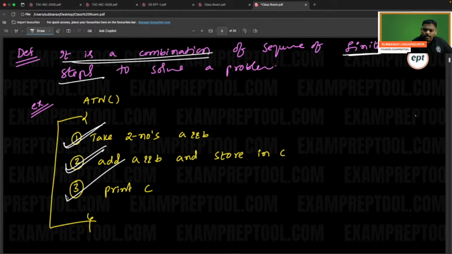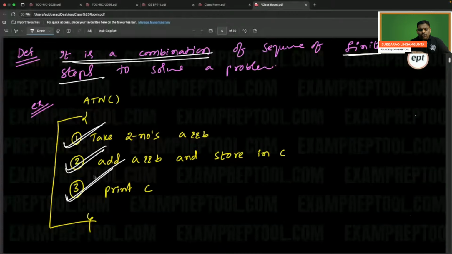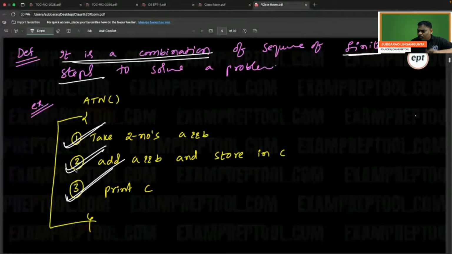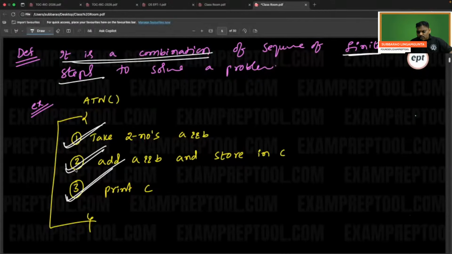When you say algorithm, whatever you have written, all of it is necessary. If all are not necessary, why did you write them? It is a combination of, which means all compulsory. And the steps must be finite; the number of steps should be finite. And one more thing, most probably sequence is also important. After 1 only 2 will come. Can I swap 1 and 2? No. Can I swap 2 and 3? No. Can I swap 1 and 3? No. Mostly sequence is also important.